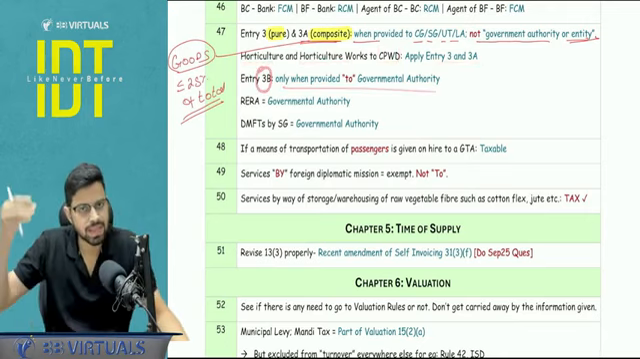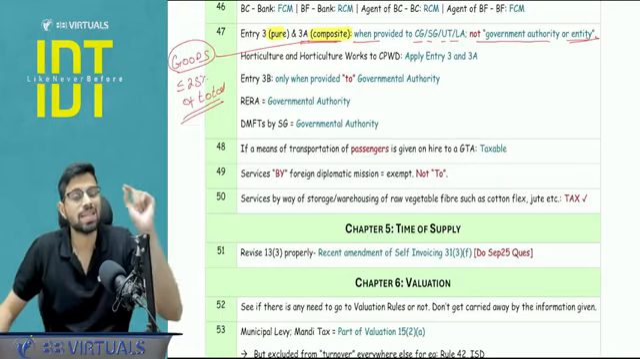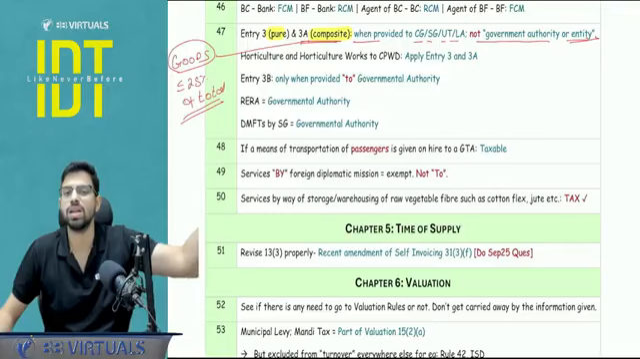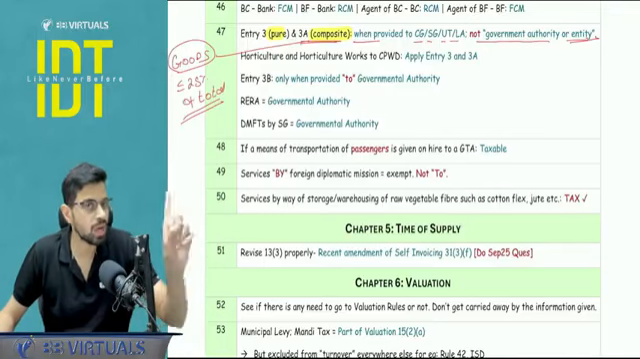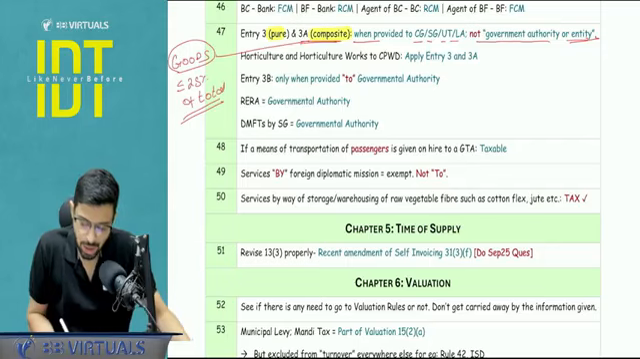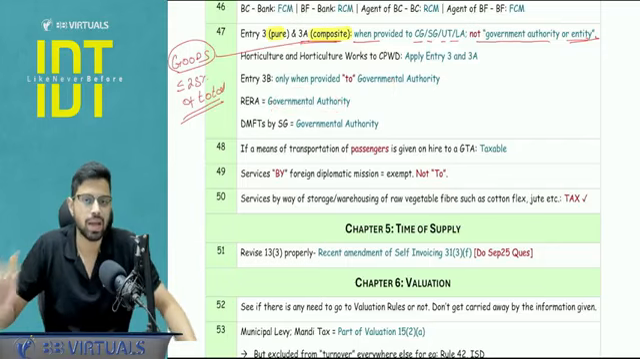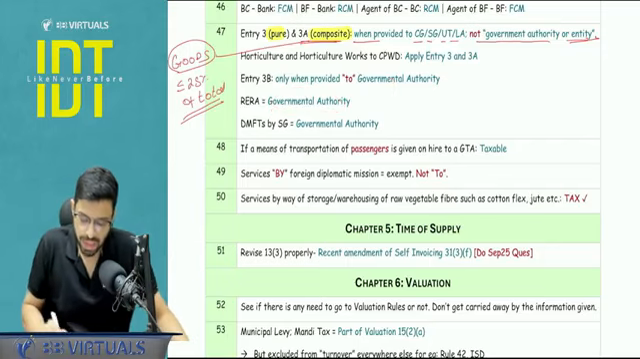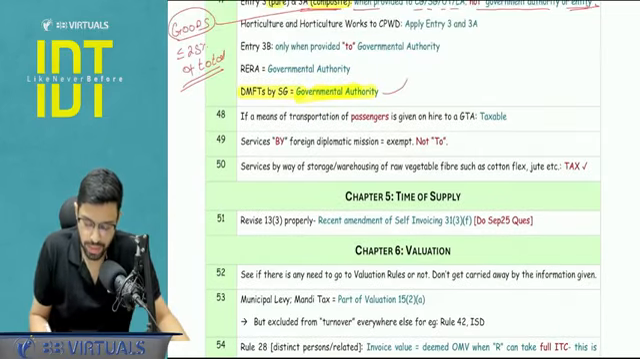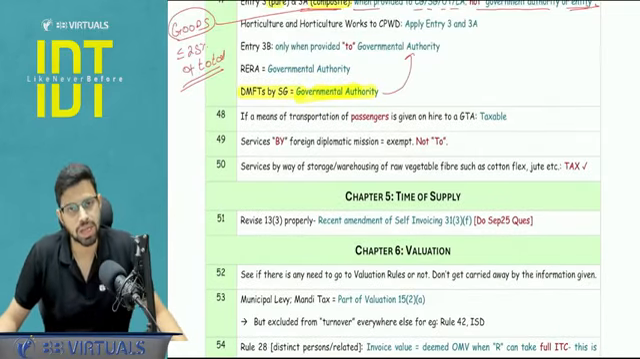Entry number 3B, that is the slum development, water supply, that is exempt only when given to a governmental authority, not governmental entity, not central government, not state government, nothing, only to a governmental authority. Yes, and as you remember, RERA is now considered as a governmental authority, so the links can be created when they ask the questions. DMFTs, that is the District Mineral Foundation Trust, they are also governmental authority, maybe they link some kind of an exemption here.